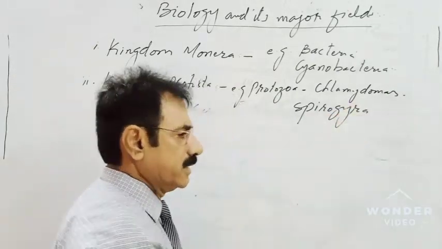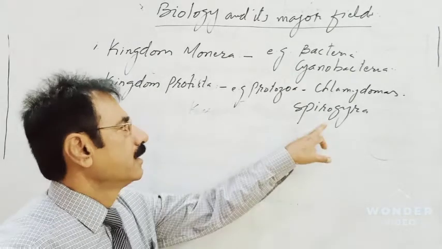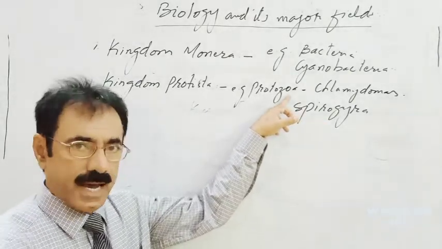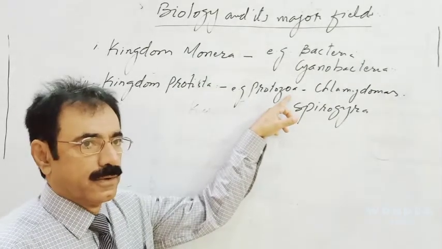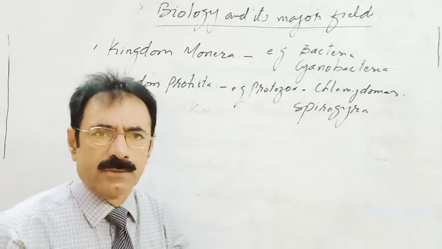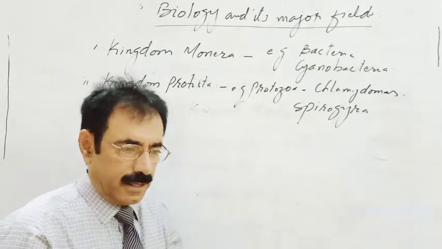These are unicellular algae, and these are unicellular eukaryotes, as opposed to the animals, the protozoa. And the protozoa include amoeba, paramecium, euglena, etc.